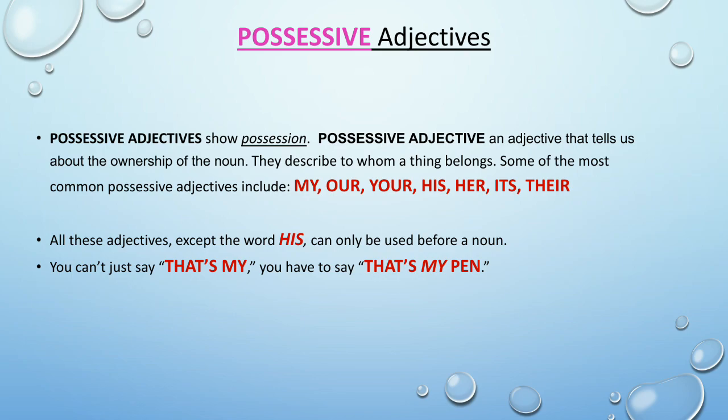All these adjectives except the word his can only be used before a noun. So all the above words we can use only with a noun. But his is the exception. Okay? You can't just say that's mine. You have to say that's my pen.